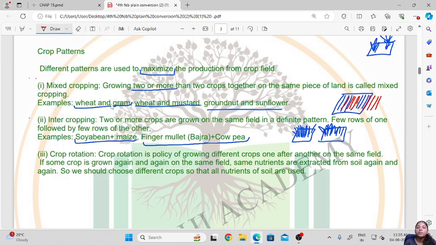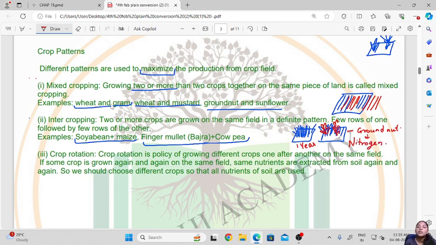But if one year he is planting wheat, and then the next year he is planting a leguminous plant, for example groundnut, then these leguminous plants have a symbiotic relationship with the microorganisms which fix nitrogen in the soil.